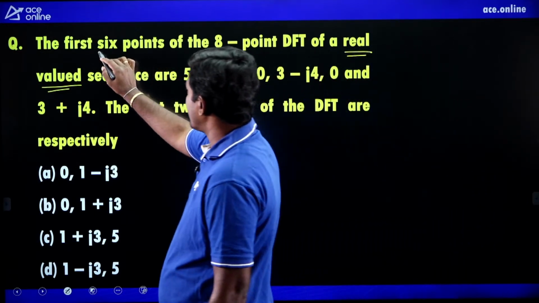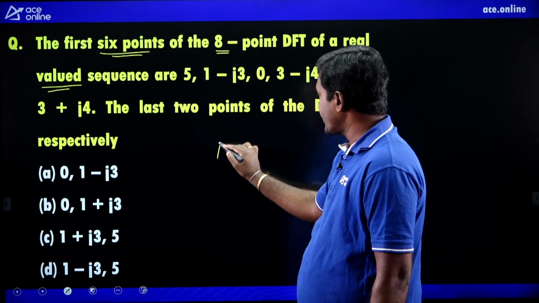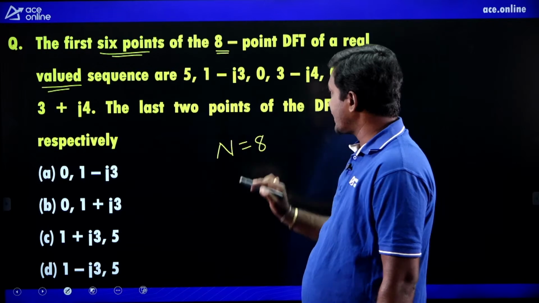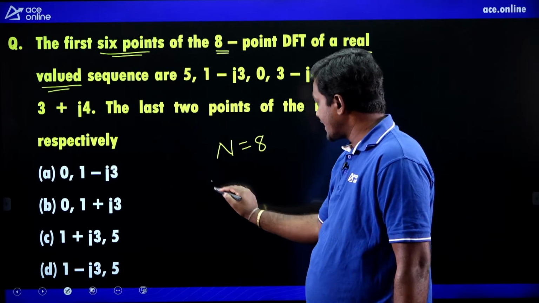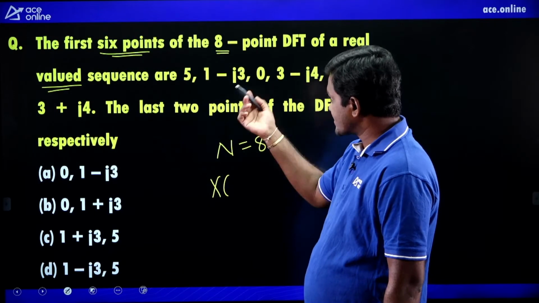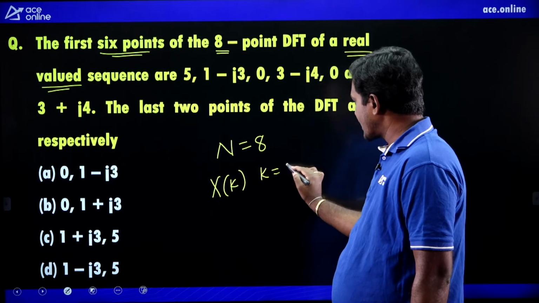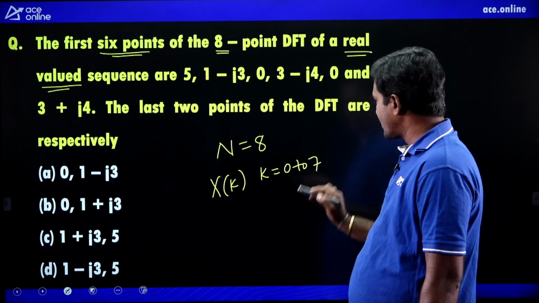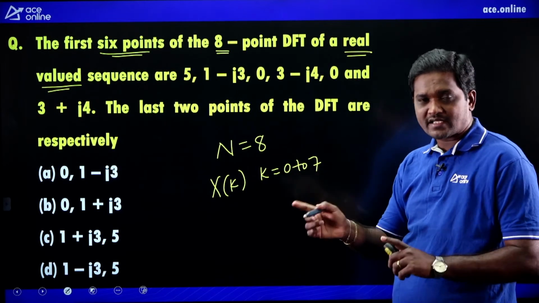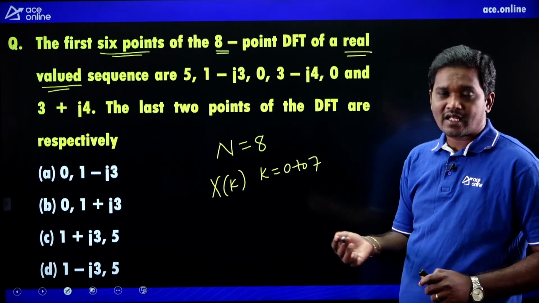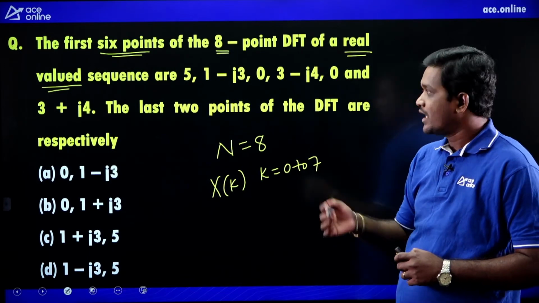He has given the first 6 points of the 8-point DFT. 8-point DFT is nothing but capital N equals 8. Let us assume x of n is the sequence and X of k is the DFT. How many values for k? 0 to N minus 1, means 0 to 7. The first values, X of 0 to X of 5, are given. He is asking what are capital X of 6 and capital X of 7. Let us find this.